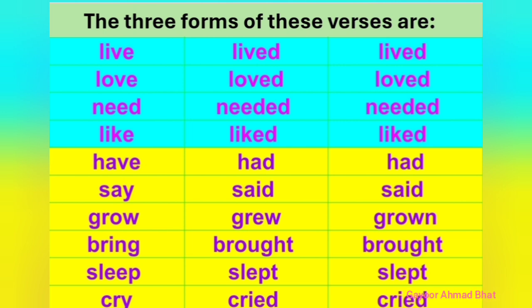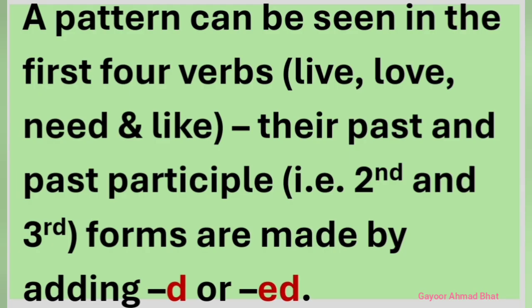live, lived, lived; love, loved, loved; need, needed, needed; like, liked, liked; have, had, had; say, said, said; grow, grew, grown; bring, brought, brought; sleep, slept, slept; and cry, cried, cried. Friends, did you notice anything special? Yes, there is a pattern in the first four verbs, while for the remaining ones there is no such pattern.